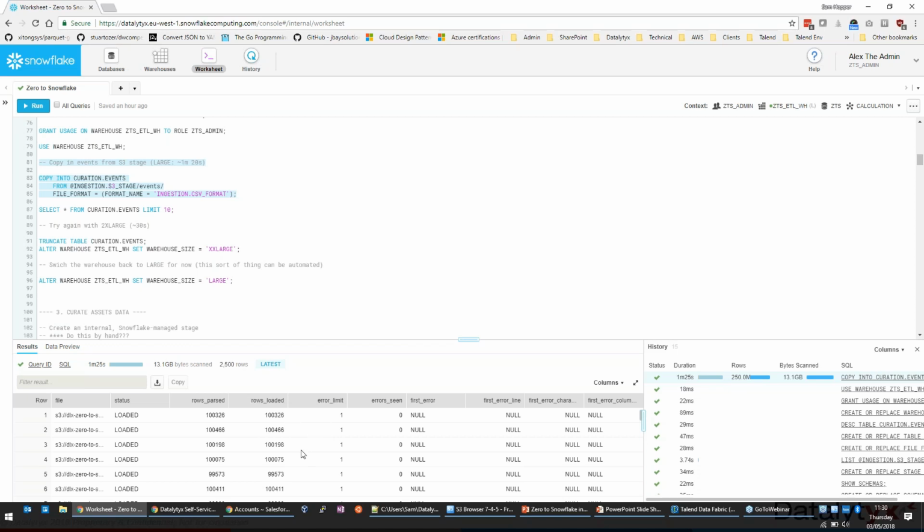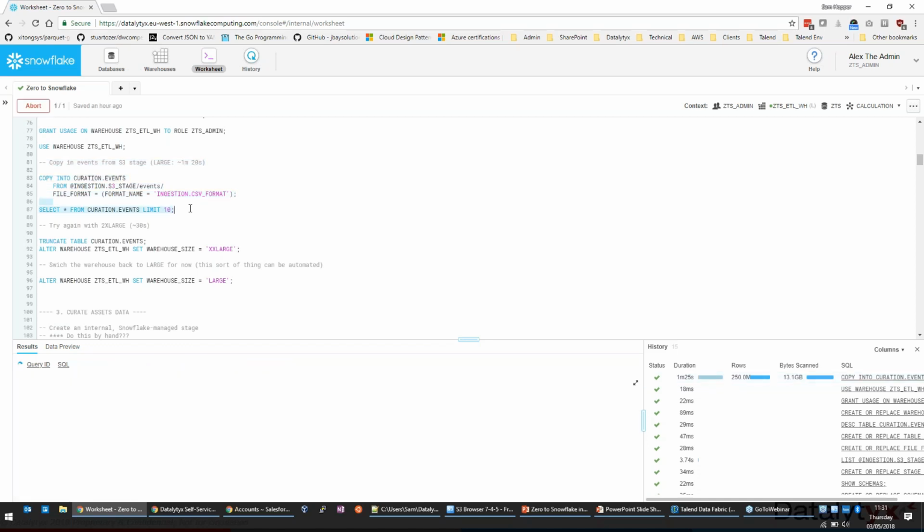We could do a much more thorough examination of that output, and there's a view within the information schema which also lets us see the load history. So if we want to do some analysis, or certainly if we're automating loads, we can then process that data to find out exactly if we've had any failures or not. We can also specify whether or not to continue in the event of failure by putting optional parameters to the copy into statement here.